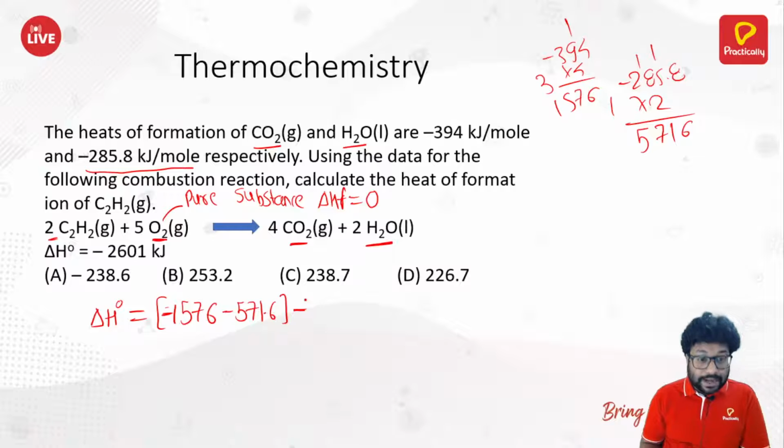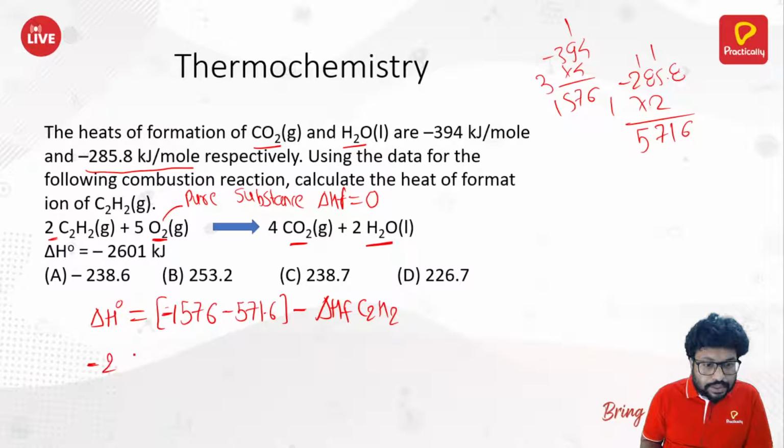This minus formation of C2H2. Formation of C2H2 we need to find out. So delta H formation of C2H2, delta H 0 is given, minus 2601 is equal to minus 1576 plus